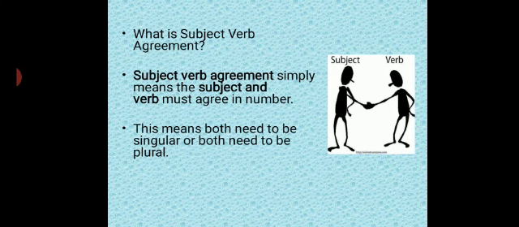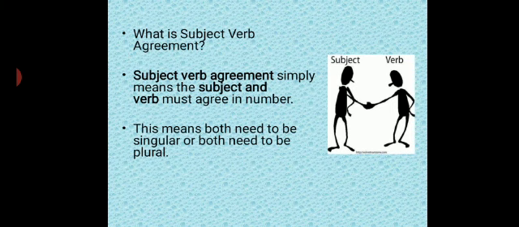Then what is subject verb agreement? Once again you can see in the picture that the subject and the verb are shaking hands. That means they must agree, they must go on good terms with each other. So what does that agreement of subject and verb mean? It is very simple to understand.